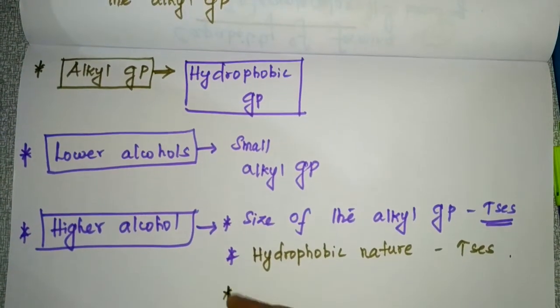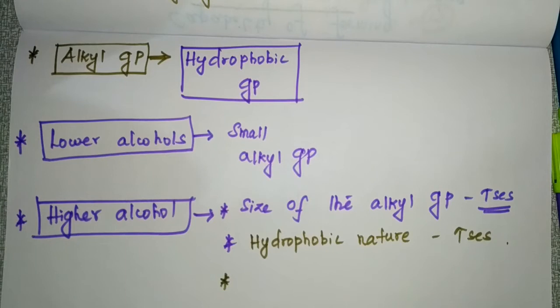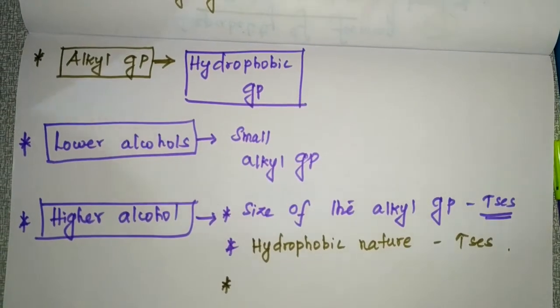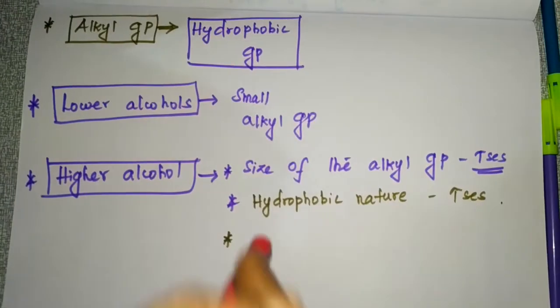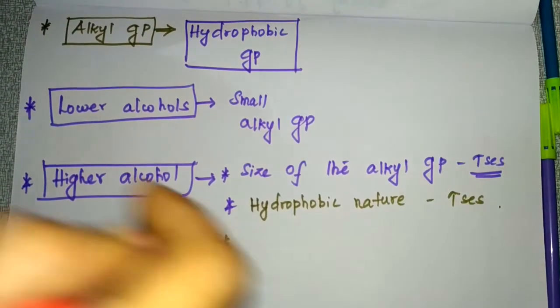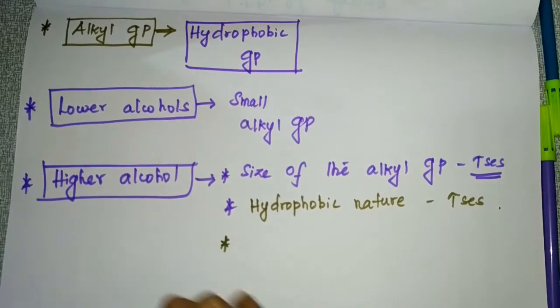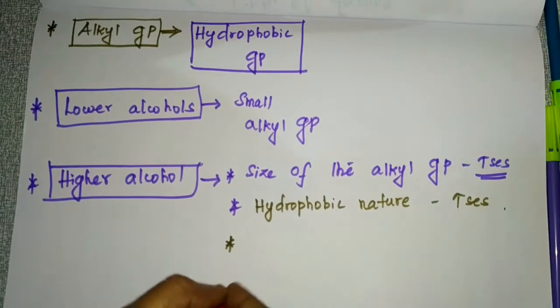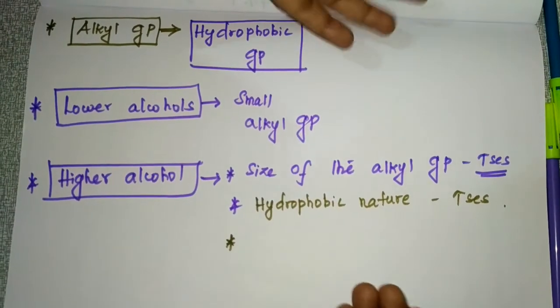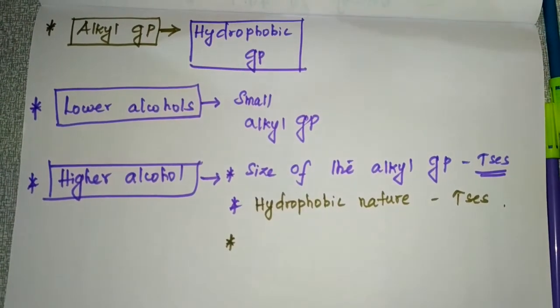Clear? You may ask me, ma'am, the OH group will be there, right? So definitely the hydrophilic nature will be there.